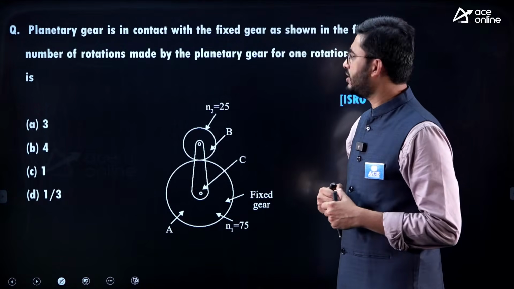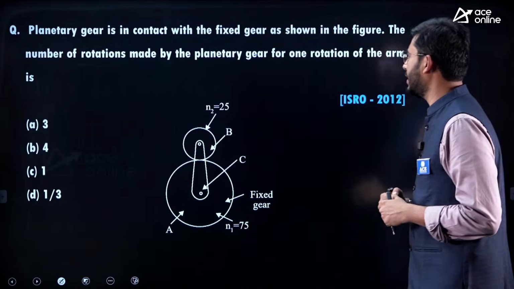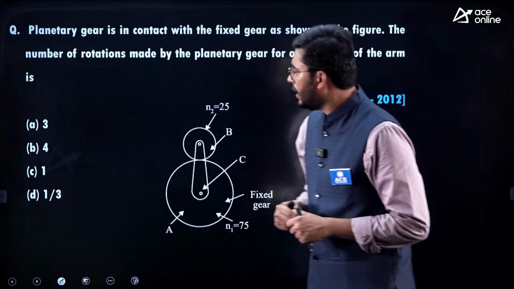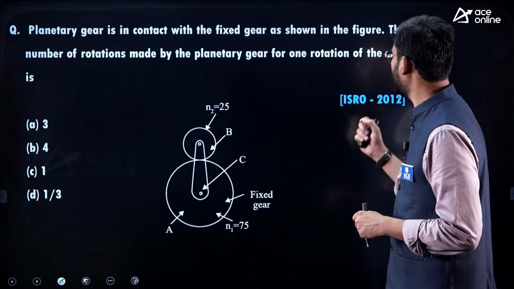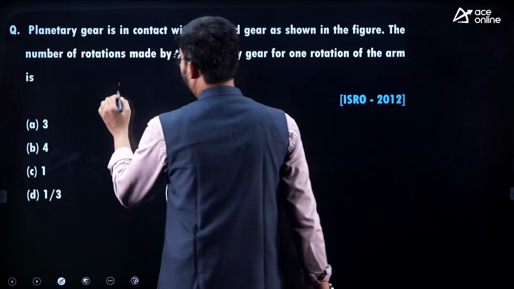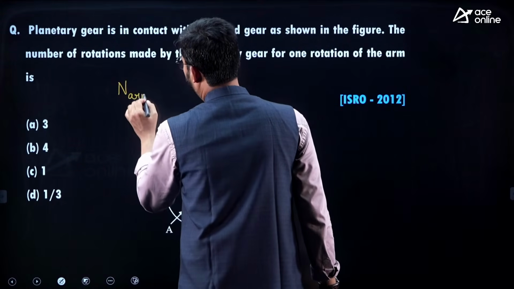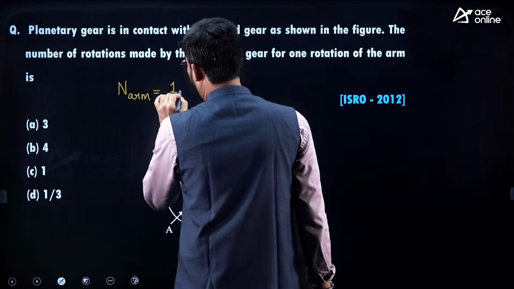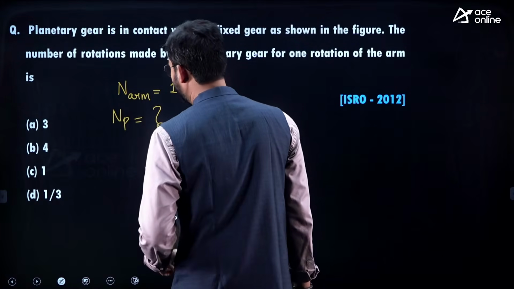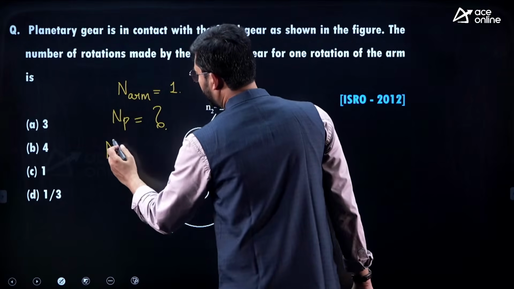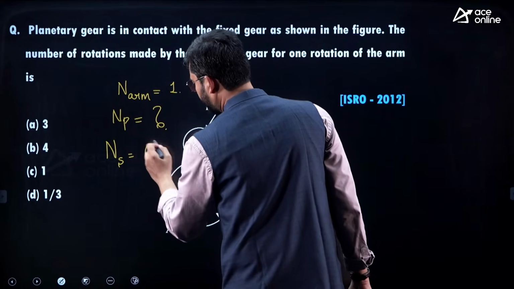The planetary gear is in contact with the fixed gear as shown in the figure. What is the number of rotations made by the planetary gear for one revolution of the arm? The arm makes one revolution, and the sun gear is fixed.